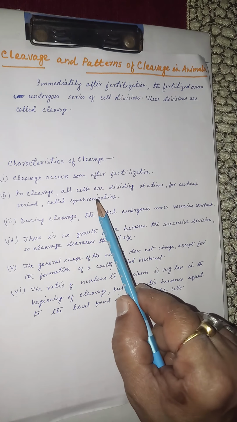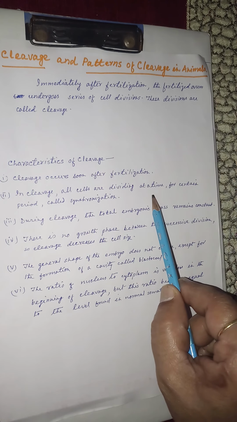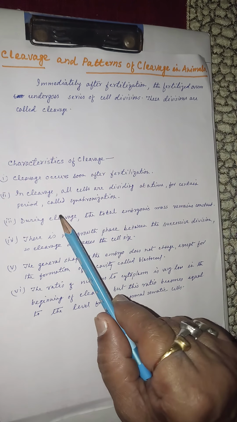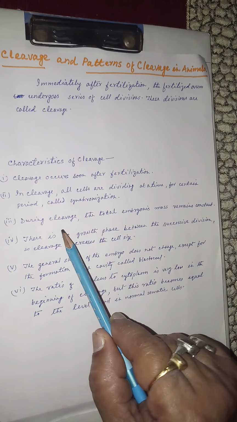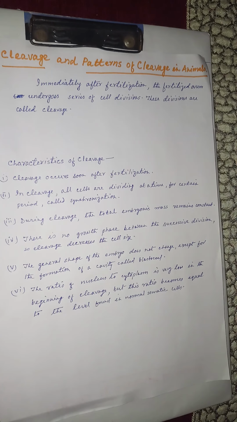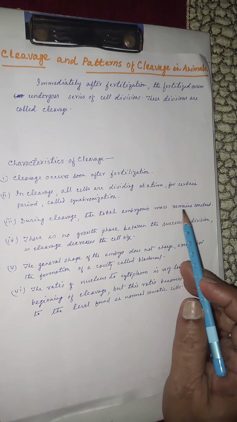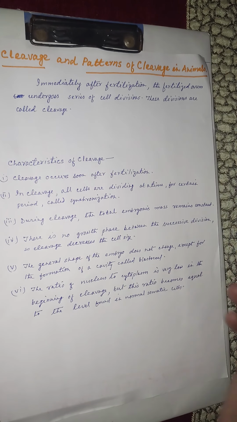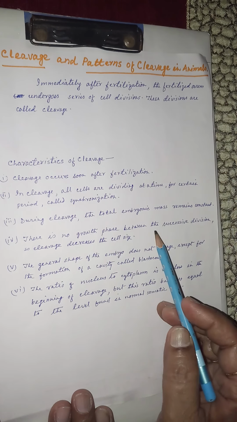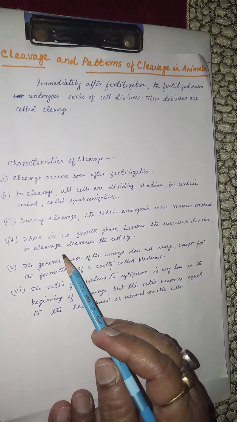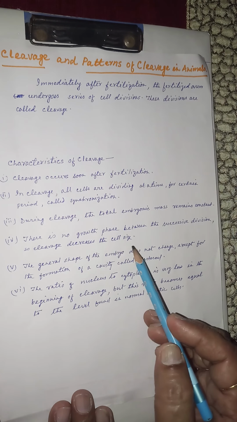In cleavage, all cells divide at a time for a certain period, called synchronization. During cleavage, the total embryonic mass remains constant, unchanged. There is no growth phase between the successive divisions, so cleavage decreases the cell size.